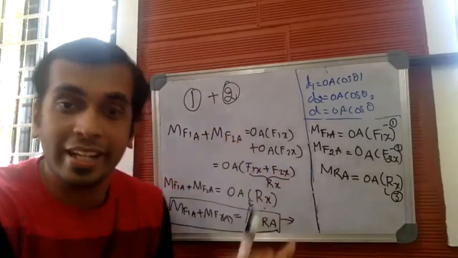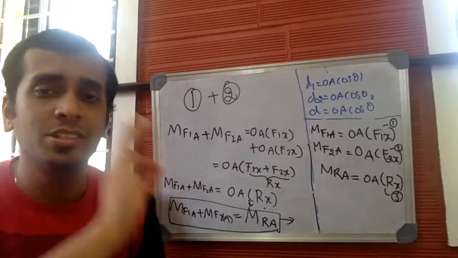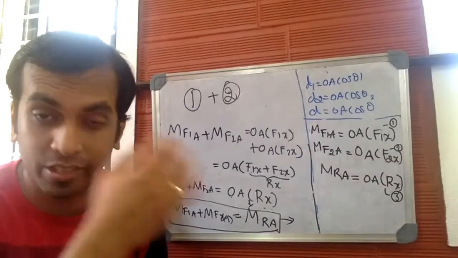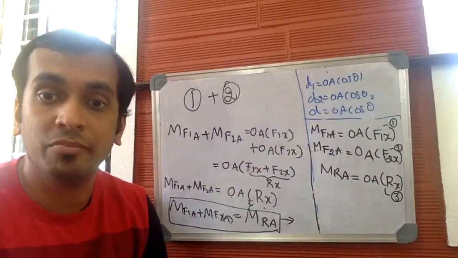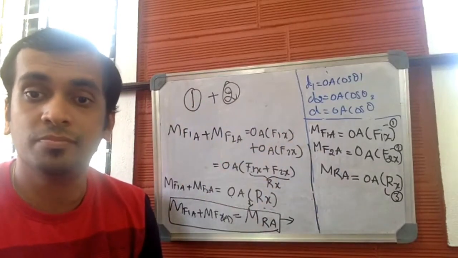This is all about the statement and proof of Varignon's theorem, and this is very, very important. Please go through this. This is there in the notes. This is the explanation for the theorem. So please go through the video and go through the notes to understand this. Thank you.